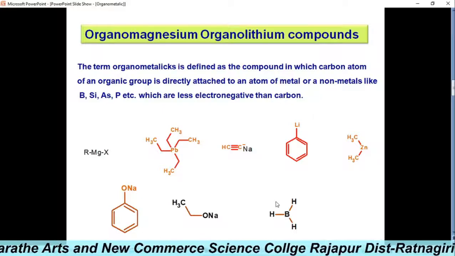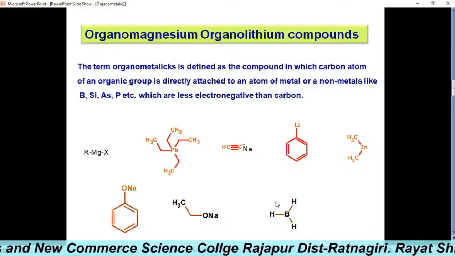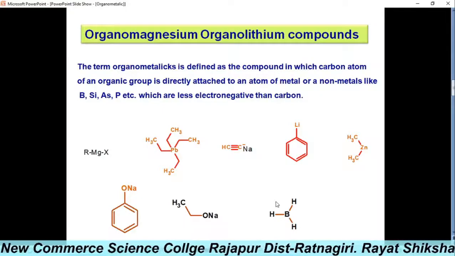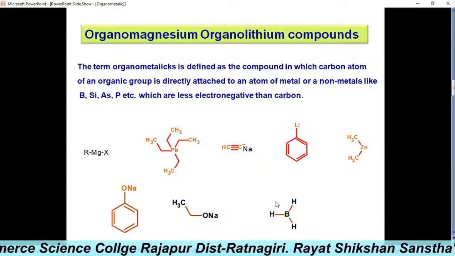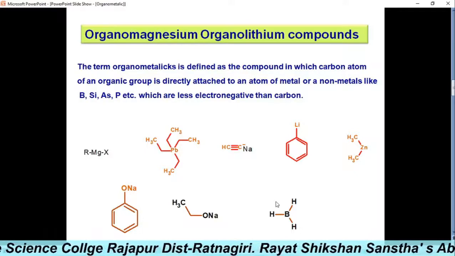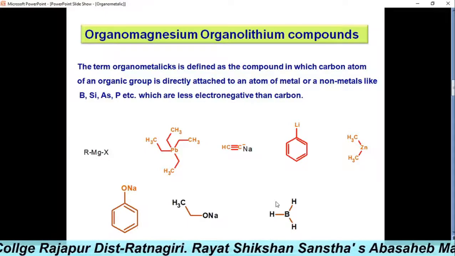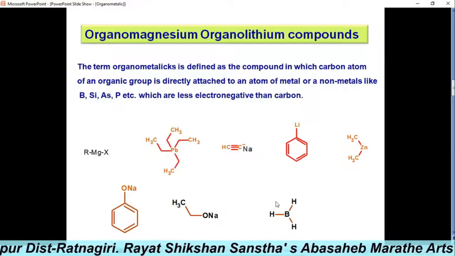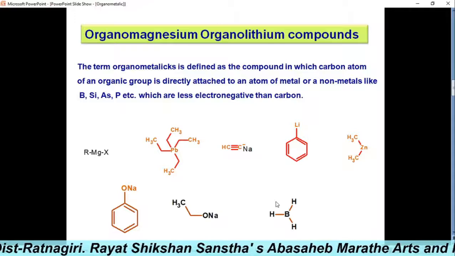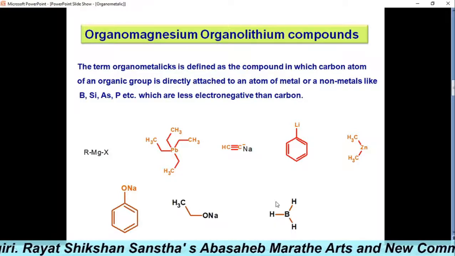But later we have seen organoboron, silicon, arsenic, phosphorus, etc. also included under this group, even though these elements are not metals, they are non-metals which act as organometallic compounds.